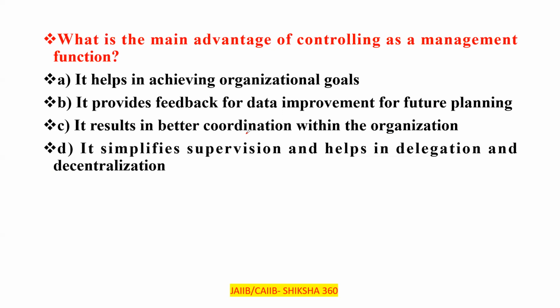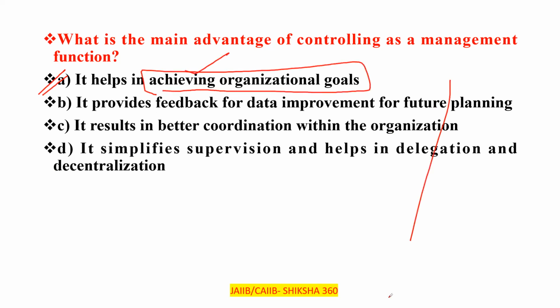It results in better coordination and simplified supervision. Clear? The main advantage of controlling is that it helps in achieving the organizational goals. All these others are advantages too, but overall the most important is achieving the organizational goals, that is, the output of the organization. So option A will be the correct answer.